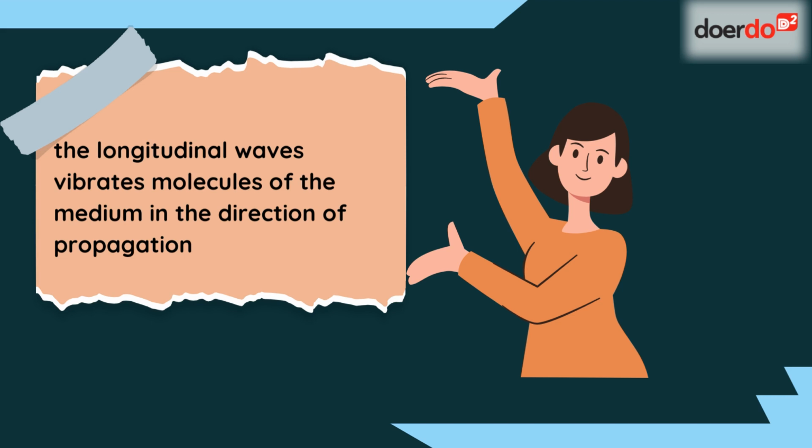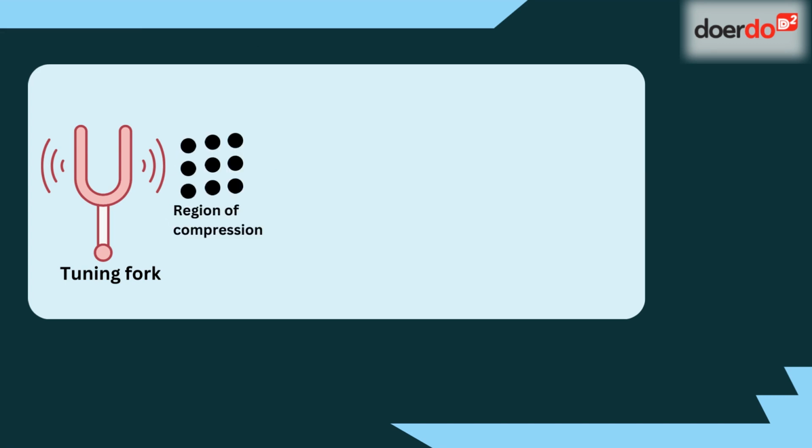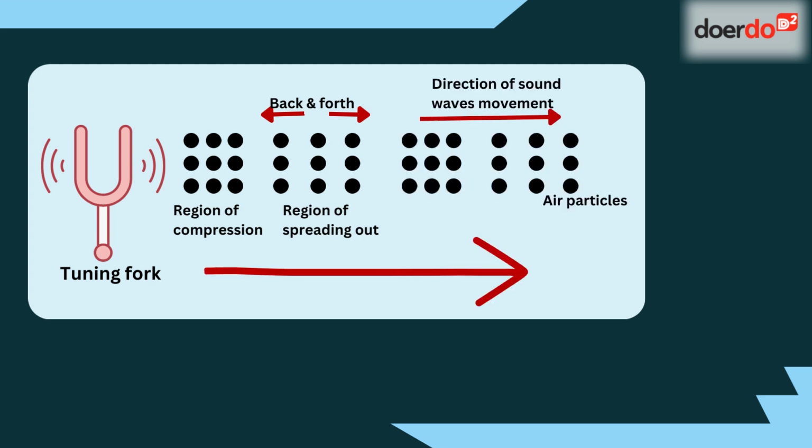So, if a sound wave is moving in X direction, then the molecules in the medium will get compressed and expanded in the same direction as that of the propagation of the wave, in this case, X direction. As you can see in the diagram, the vibration produced by the source creates a series of compressions and rarefactions of particles in the surrounding medium.